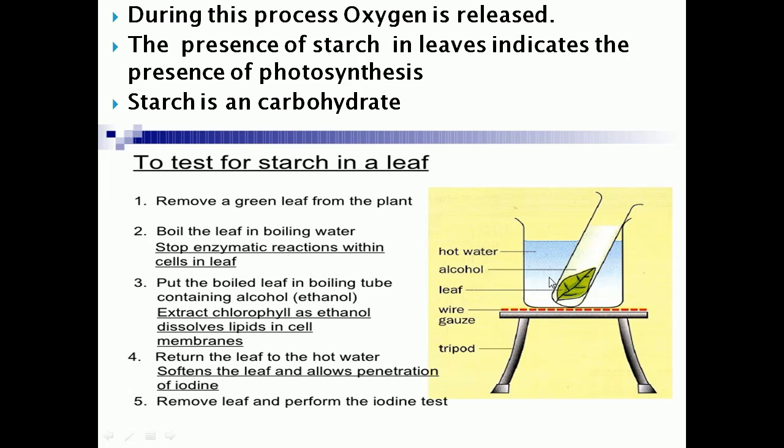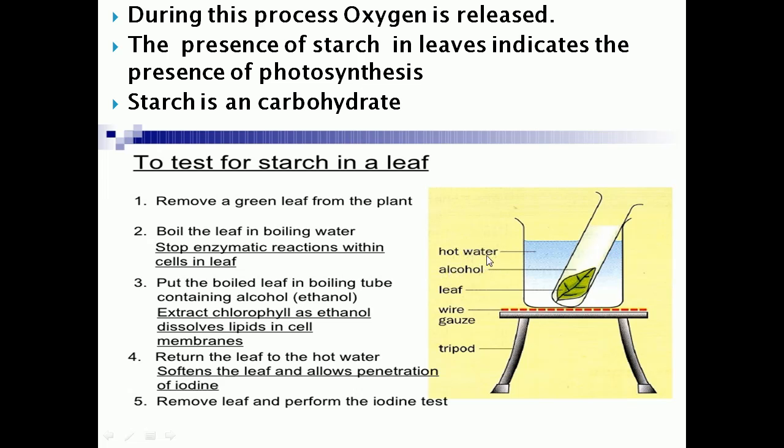An example of alcohol is ethanol. Why do we put the boiled leaf in alcohol? To extract the chlorophyll present